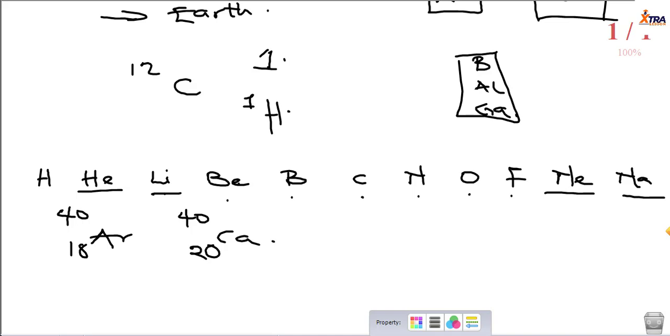But as chemistry advanced, we came across some other elements which share the same properties. For example, cobalt and nickel. Cobalt has an atomic mass of 60.